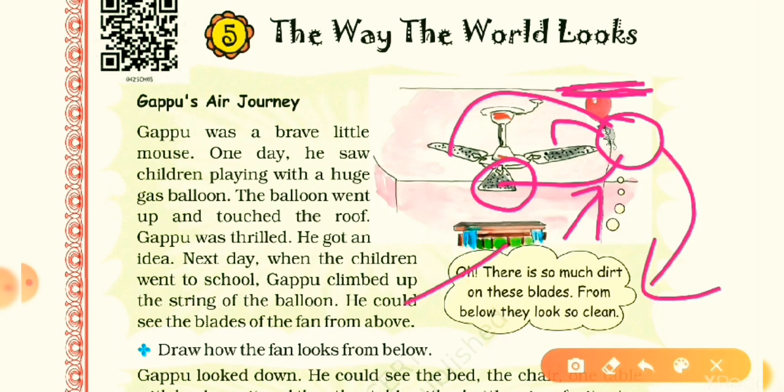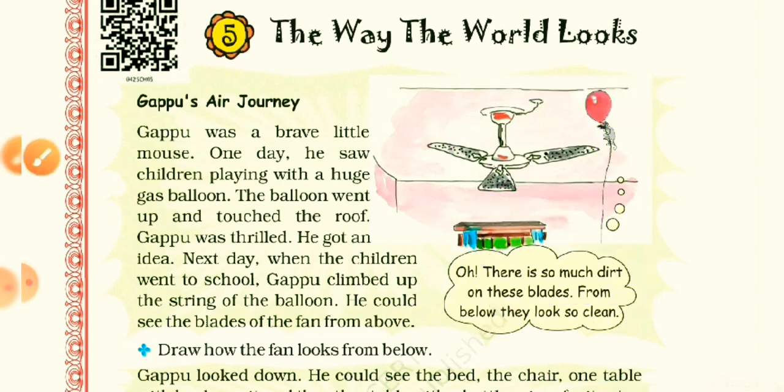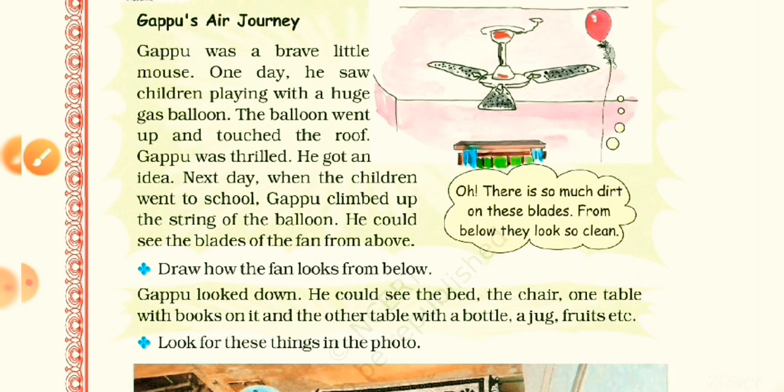Let's read it. Oh, there is so much dirt on these blades. From below they look so clean. Yes, in your home you also look at your fan from downside, so it looks very clean, but from the upside it may be dirty. So clean it, because cleanliness is the way to a healthy body.